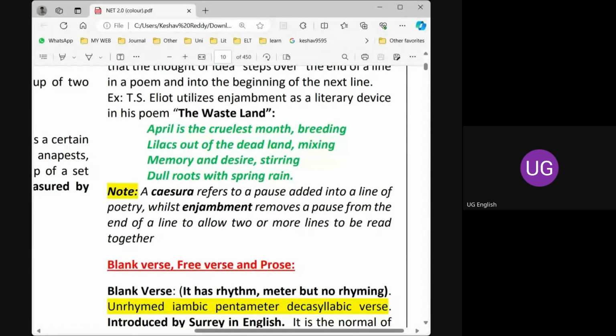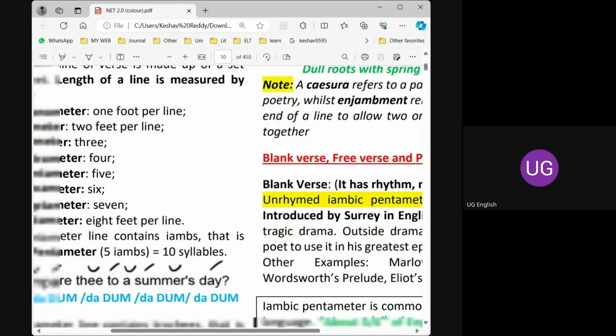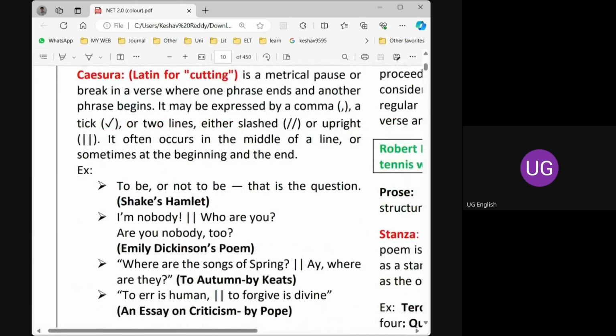So a caesura refers to a pause, a break, which is added into the line generally at the end. Caesura is added generally at the end, but sometimes we find this caesura in the middle of the sentence also. For example, here, I am nobody. Who are you?